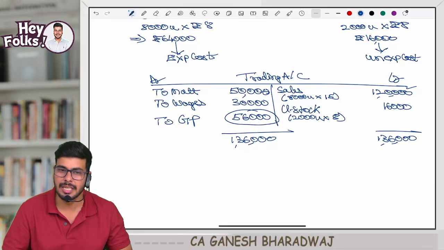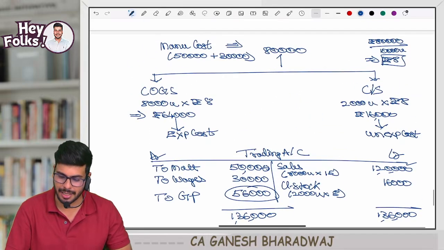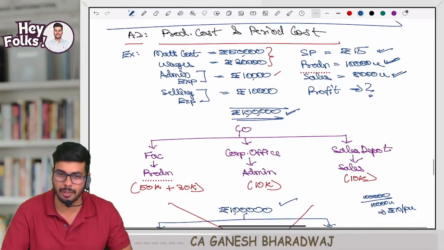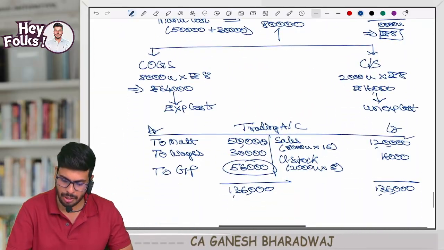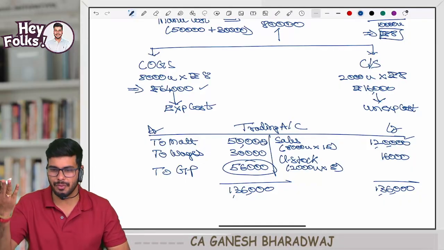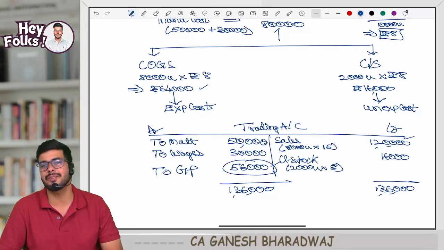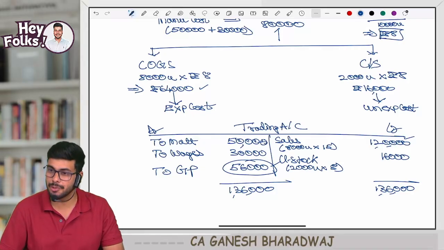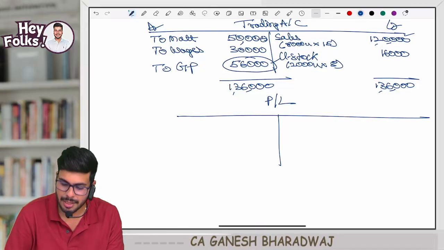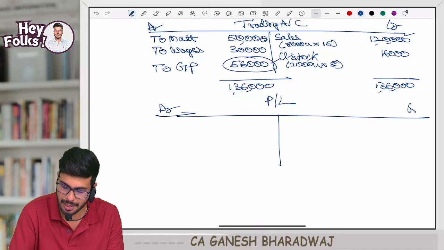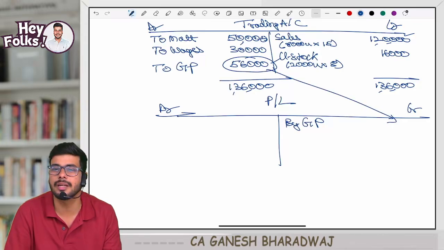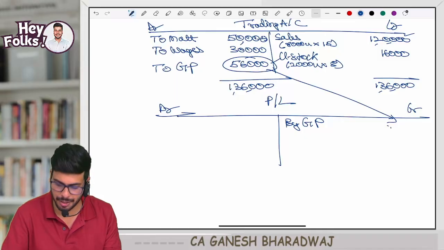This 56,000, like this you can arrive, or directly you can say, overall my sales was how much? 1,20,000. 1,20,000 minus, already we calculated COGS, 64,000. 120,000 minus 64,000. How much is it? 56,000. Directly also you can arrive. Guys, clear with this? Are you all able to understand this? So now next, what will you do? You'll go to your P&L. Correct? Now P&L, how will it look like? Debit and credit. First, what will you do? By gross profit. This figure will come here. Guys, correct. How much is it going to be?